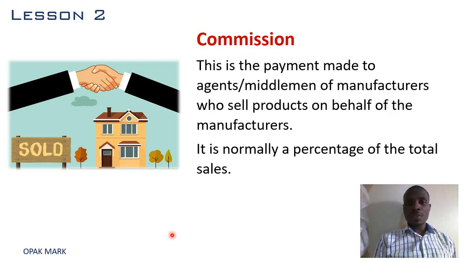When the customer withdraws that money from the agent, there is a certain percentage that the agent gets for every person who withdraws money.